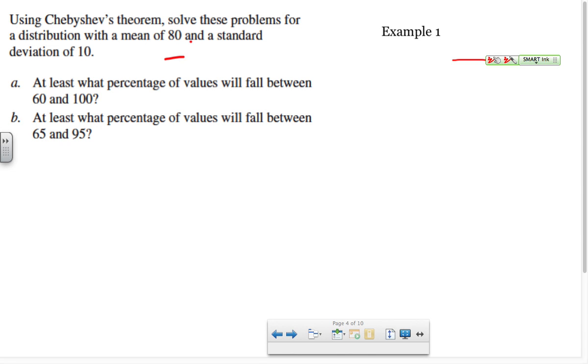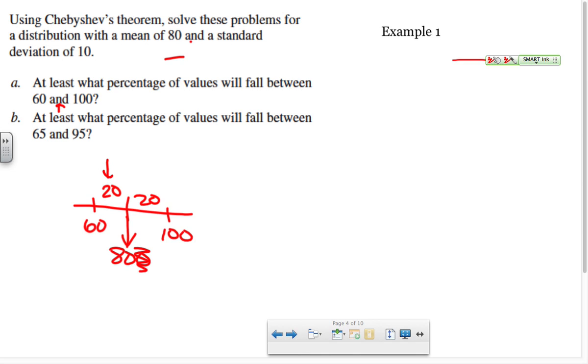Okay, so first of all, you need to notice that this data point, 80, falls directly between 60 and 100. That's really important with Chebyshev's theorem: when you're looking for the percentage of values between two values, the mean is directly in the middle of them. So 60 is 20 away and 100 is 20 away, which means 20 divided by the standard deviation, that we are 2 standard deviations away. So what is the percentage?